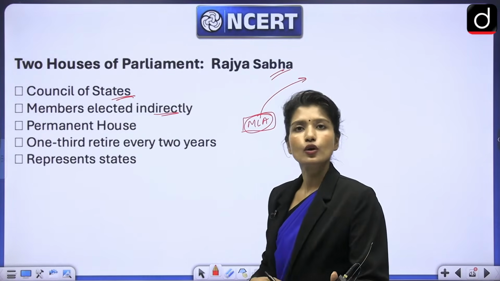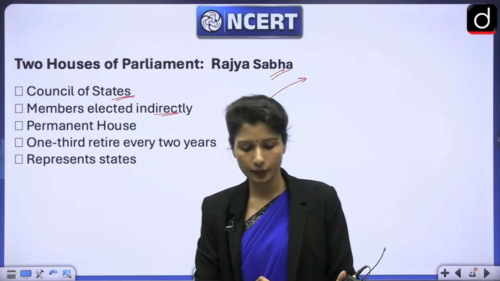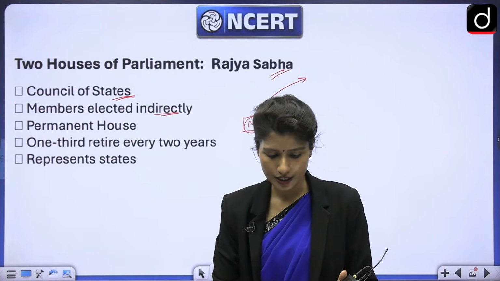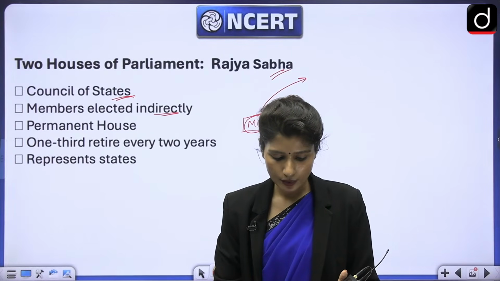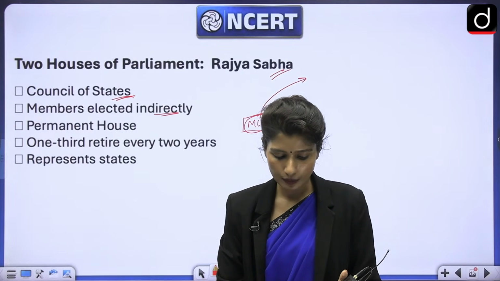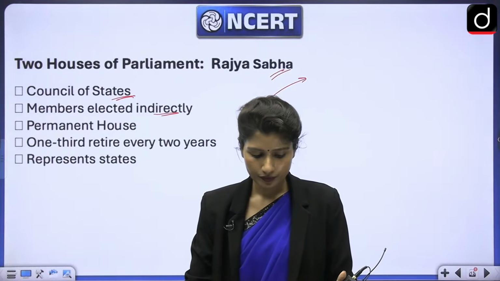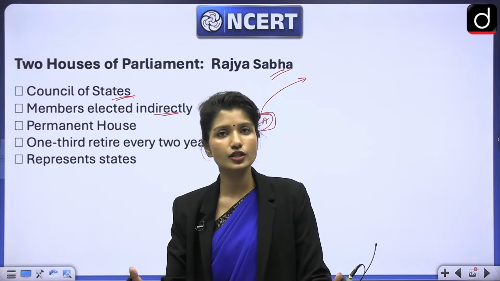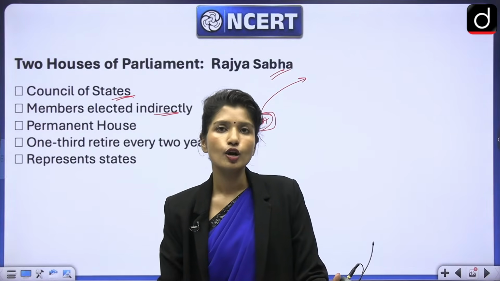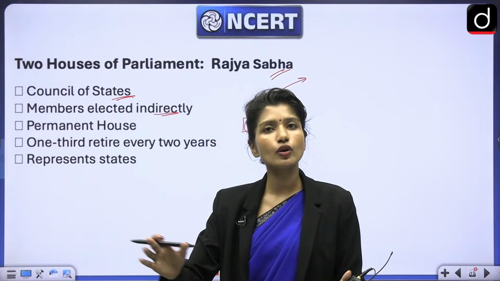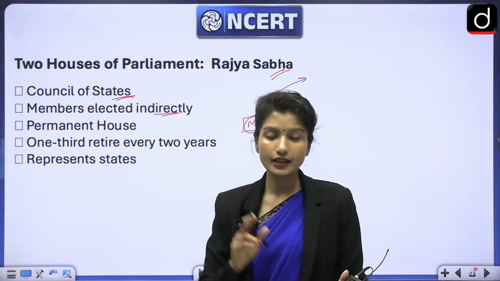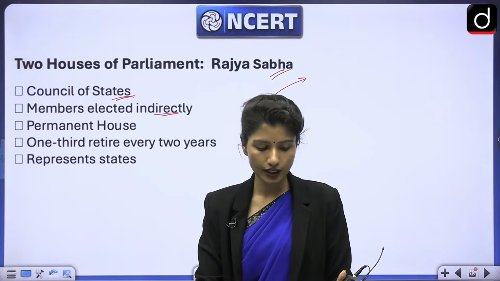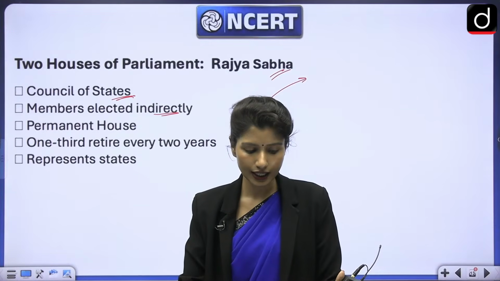What does that mean? Lok Sabha can be dissolved, but Rajya Sabha cannot be dissolved. Forget why. What does it mean? If I say Rajya Sabha cannot be dissolved, Rajya Sabha is a permanent house, what does that mean? Even when fresh elections are being held, Lok Sabha members are elected. But in case of Rajya Sabha, all of them do not retire at the same time. One third retire every 2 years, right? Listen to this very carefully. In case of Rajya Sabha, one third retire every 2 years.